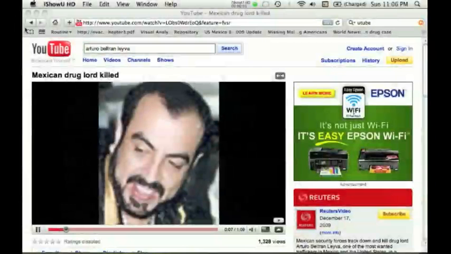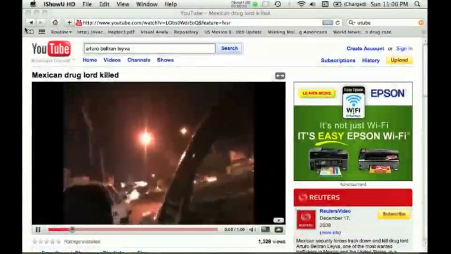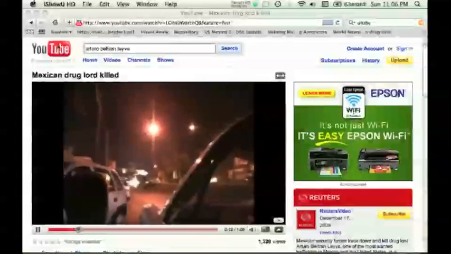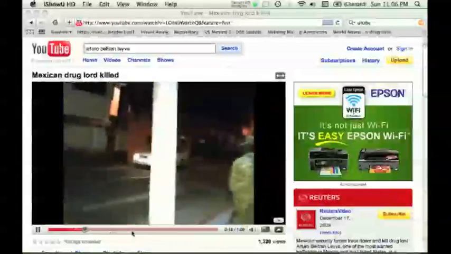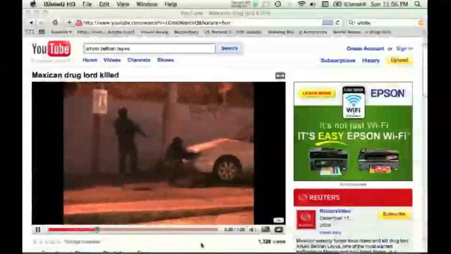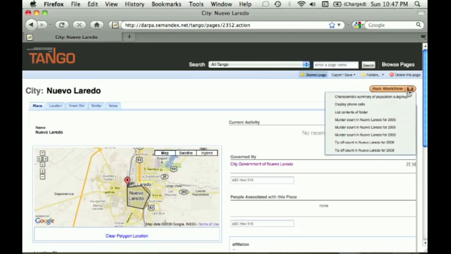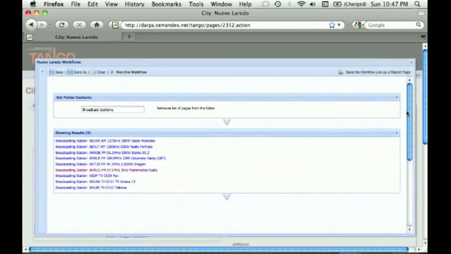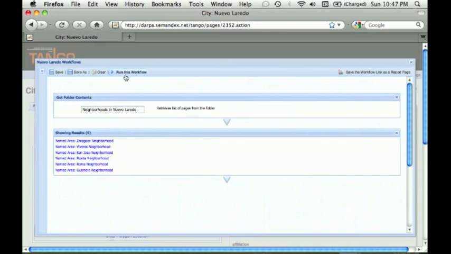Most prefer XHNLO. So if a specific story is big in the news, for example, and if we believe that that story is being run on XHNLO, we can use Tango to double check and see if that particular story is reaching our target audience, because this will have a great effect on the sentiment. So we're looking now at the broadcast stations, running a workflow, and we want to juxtapose those against the neighborhoods to see how they overlap.